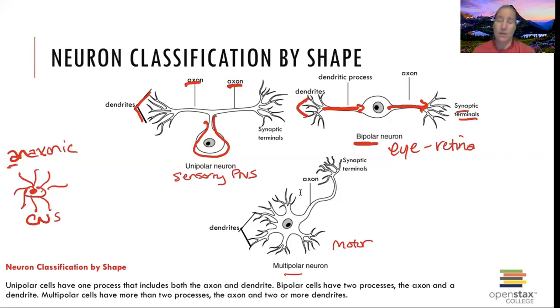So classified on the shape, do they have no axon where you can't tell what it is? Do they have one giant axon and the cell body is dangling off of the side of it? Do they have a dendritic process that kind of looks like an axon, but it's called a dendritic process, thin cell body, and then the axon flows through like we see in the retina? Or is it a multipolar that to me looks like a tree where we have the branches that meet at the cell body that go down the axon that looks like a trunk and meet at the synaptic terminals at the very end that look like roots for the multipolar? So classifying on shape: anaxonic, bipolars, unipolars, multipolars.